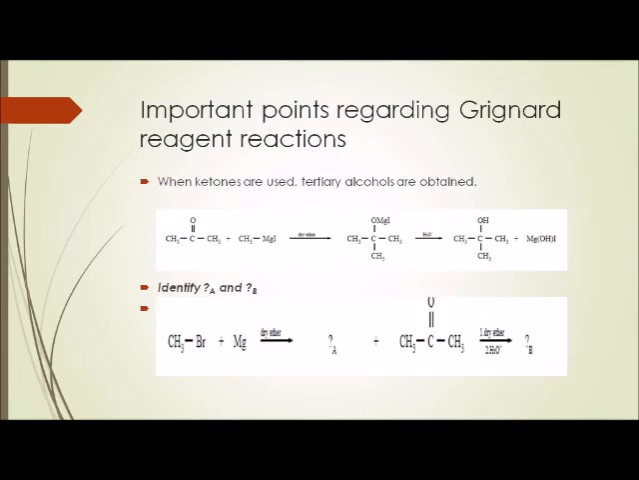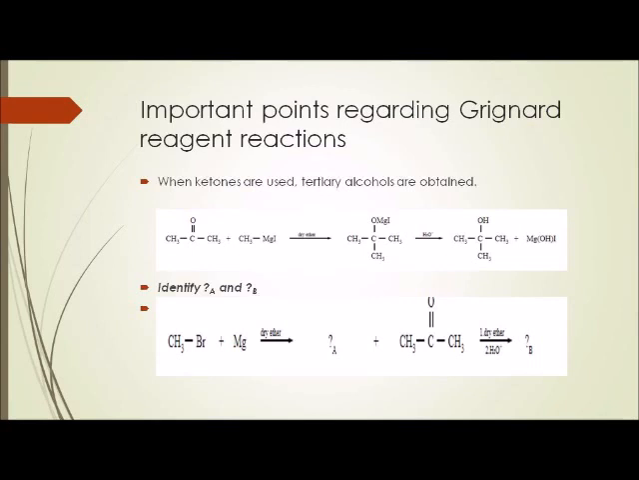Other important reactions of Grignard reagent: when ketones are used, tertiary alcohols are obtained. Propanone reacts with methyl magnesium iodide. Methyl group goes towards carbon, whereas magnesium iodide goes towards the oxygen. Intermediate is formed, and this intermediate forms a tertiary alcohol. This is a 2-methylpropan-2-ol.